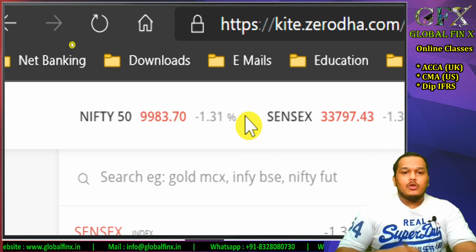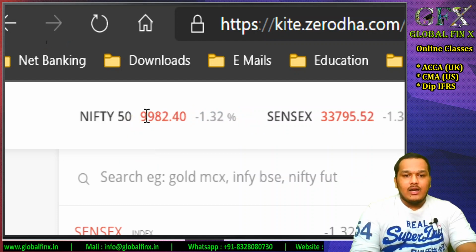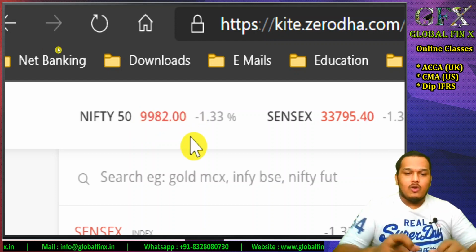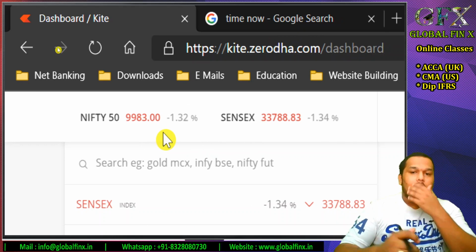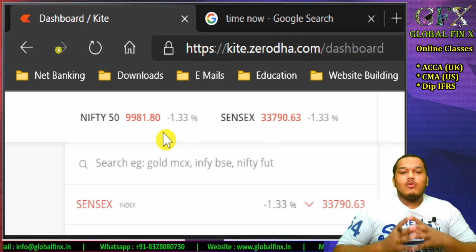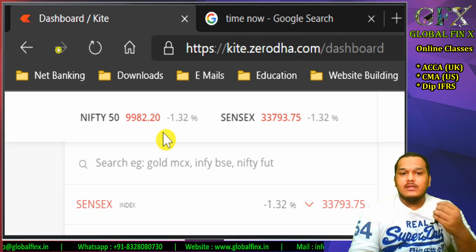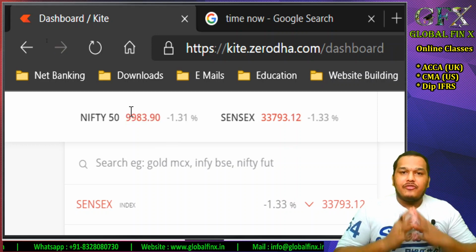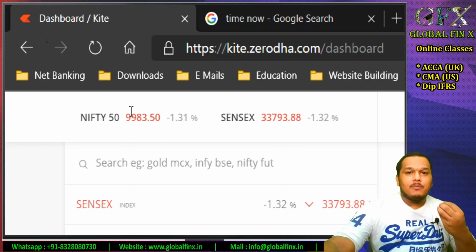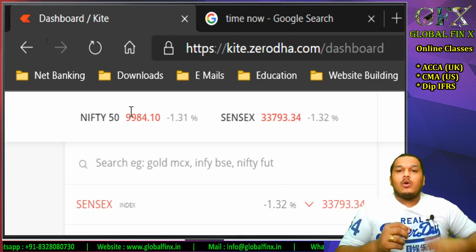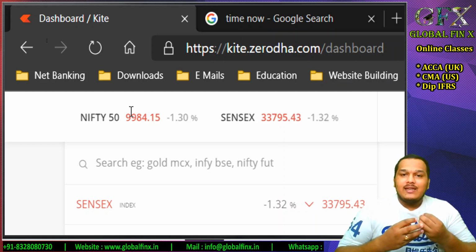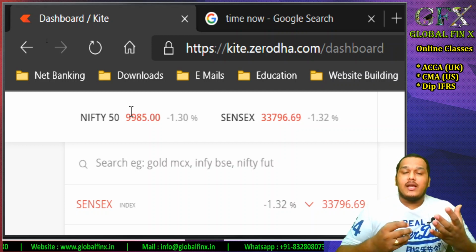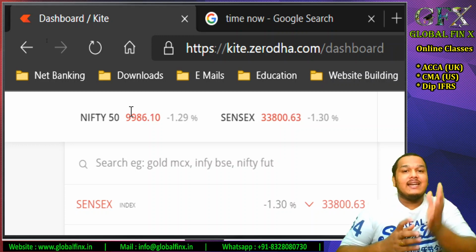Now let me show you something. If I am purchasing an option on this particular index, Nifty 50, and I want to purchase an option to buy this, a call option, let's say at a strike price of 99.50, the agreed upon price is 99.50. If I buy an option at 99.50 strike price, it means I'll have a right to buy that underlying index at 99.50.